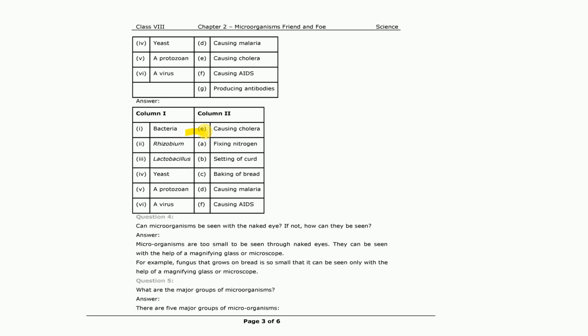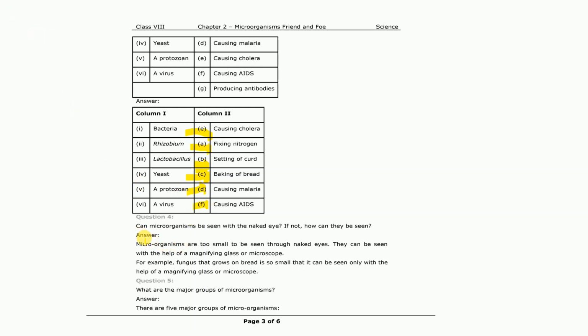The bacteria relate to causing cholera, the rhizobium is used for nitrogen fixation, the lactobacillus is used for setting of curd, the yeast for baking of bread, the protozoa causing malaria, and then the virus causing AIDS.